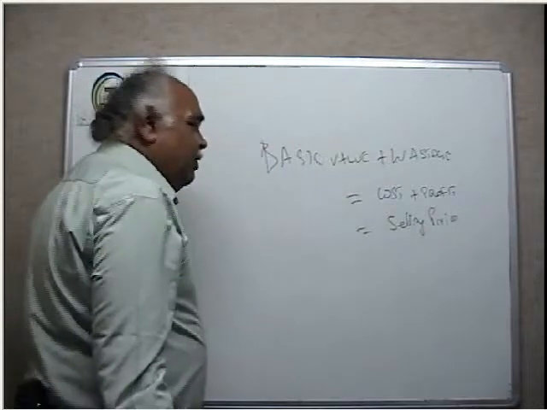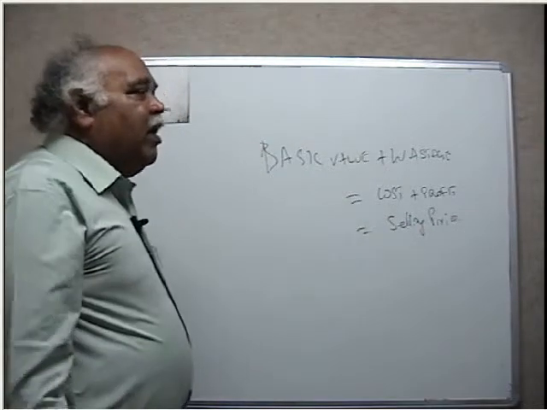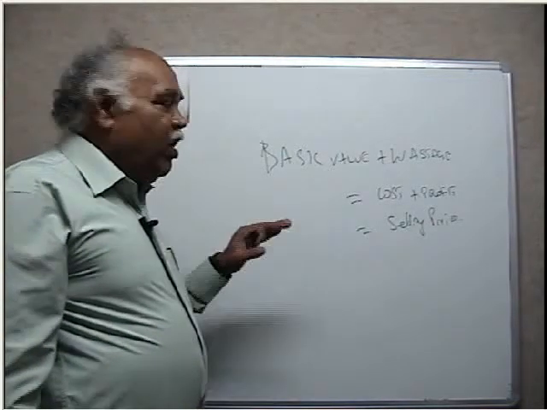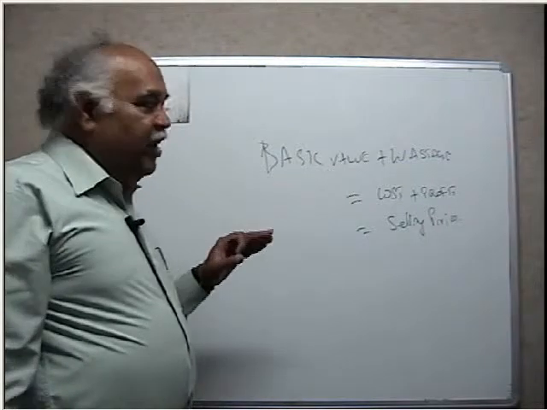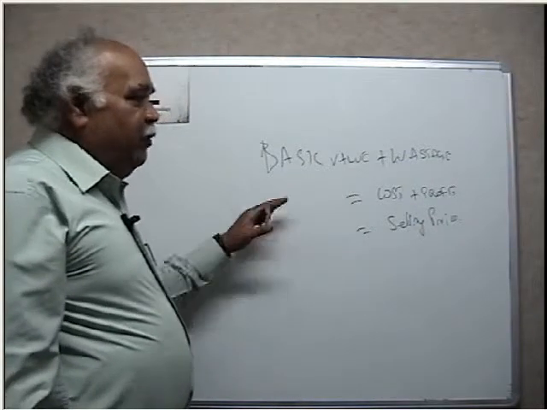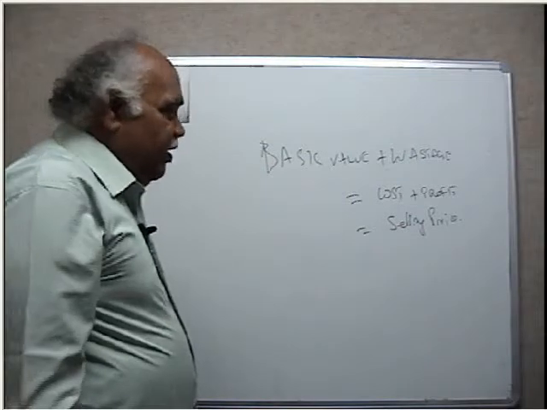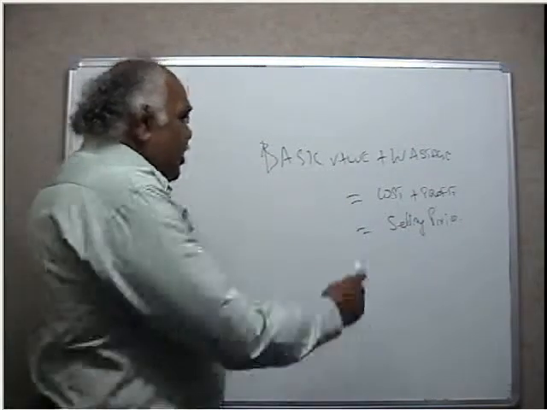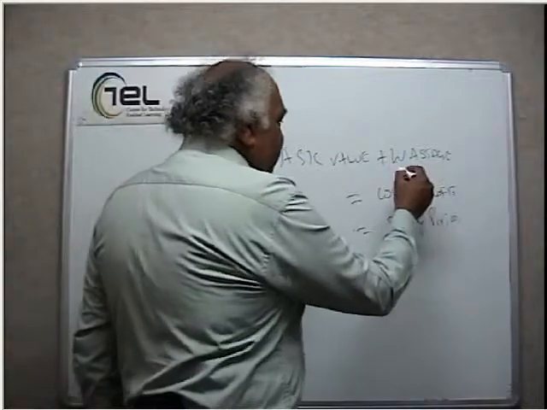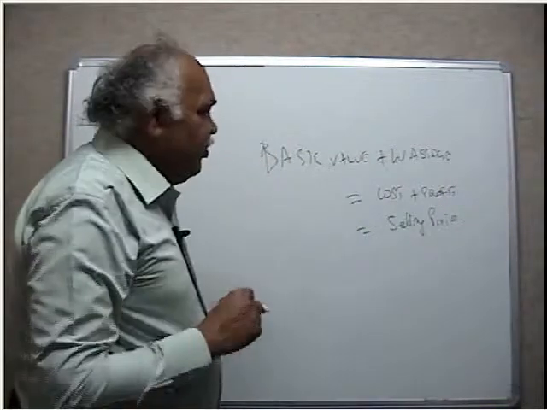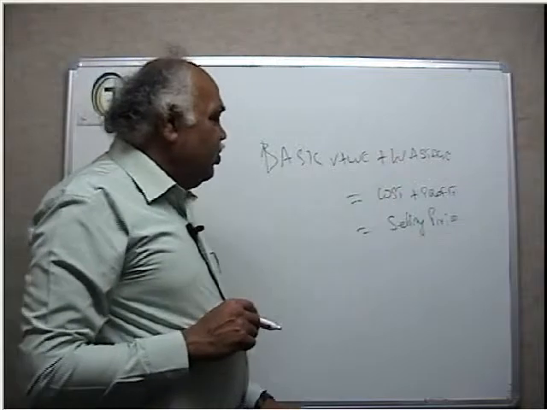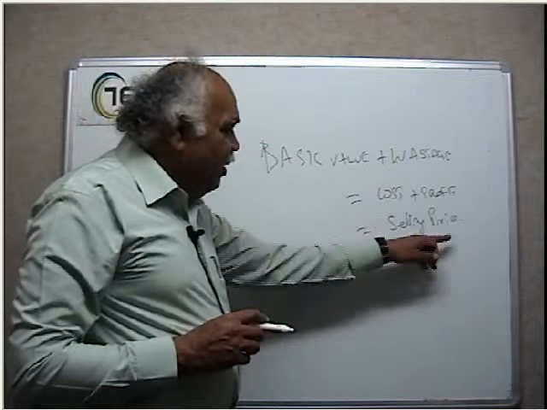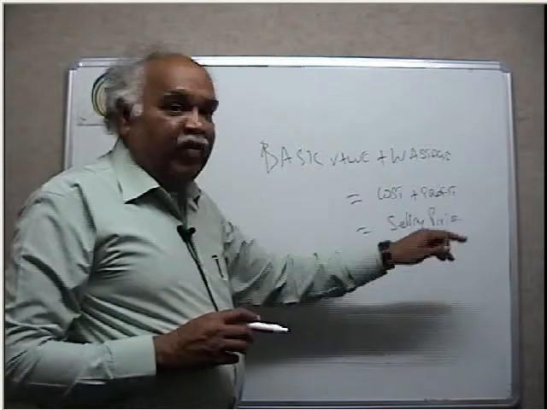We saw that the purchasing function or materials function is a dynamic function and it is a profit center. If this is a profit center, any engineering we make here should help in increasing the profit. So what is happening? The basic value plus wastage, which the Japanese call muda. So eliminate the wastage, your cost comes down and your profit goes up. If you keep the same selling price, you get more profit.